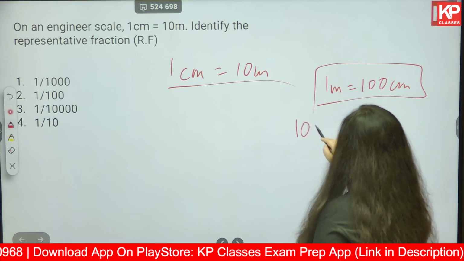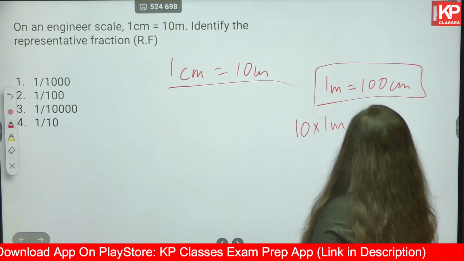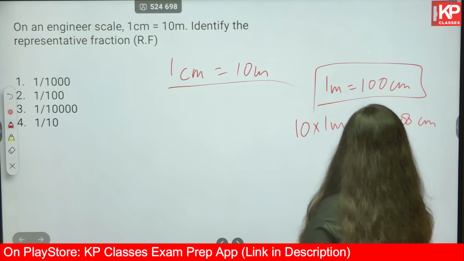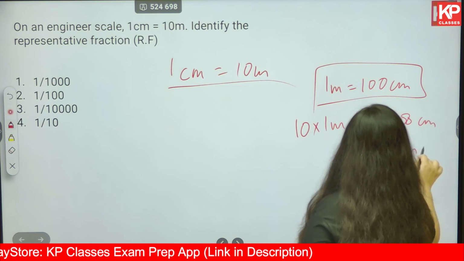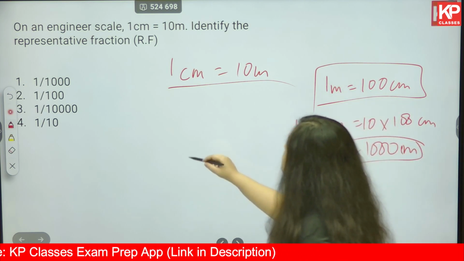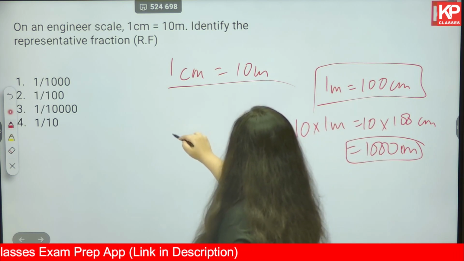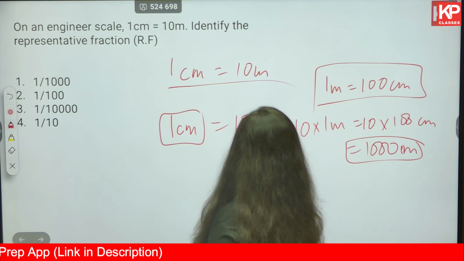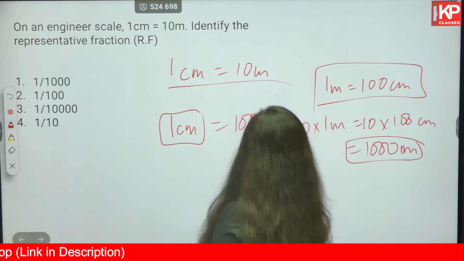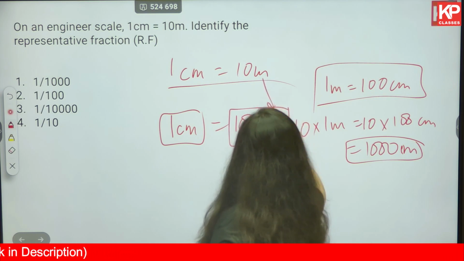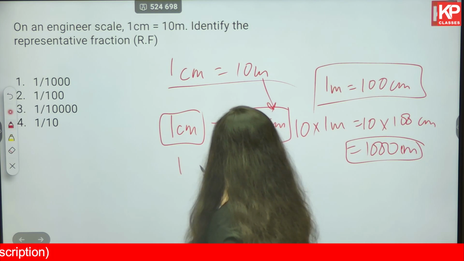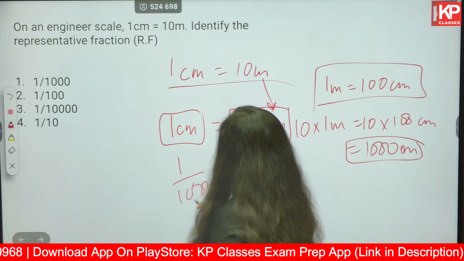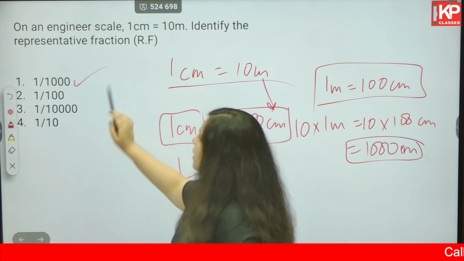So 10 multiplied by 1 meter, which is 10 multiplied by 100 centimeter, which brings you to 1000 centimeter. So over here the LHS is as it is, the RHS becomes 1000 centimeter. You have to change meter to centimeter. So this becomes 1 and this is 1000. So option number 1 is correct.